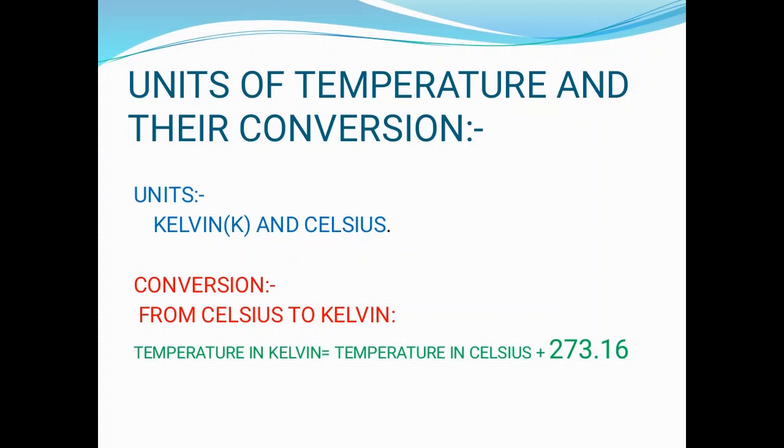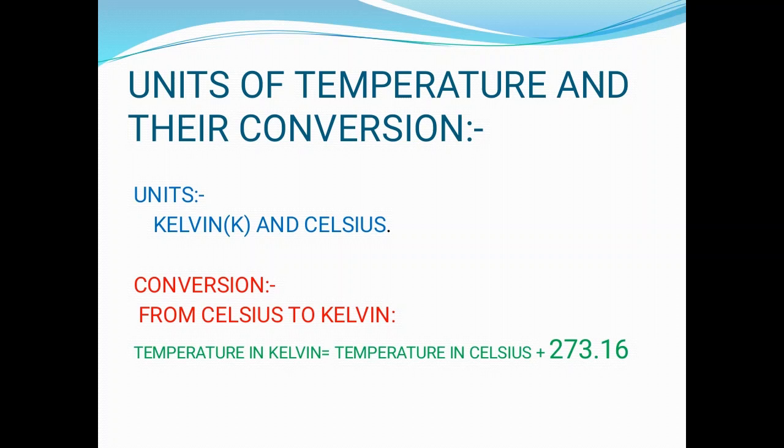The conversion between the Celsius and Kelvin scale is, if the temperature is given in Celsius, then in order to convert it into Kelvin scale, we add 273.16 to the temperature given in Celsius scale. The resultant temperature we get is in the Kelvin scale.